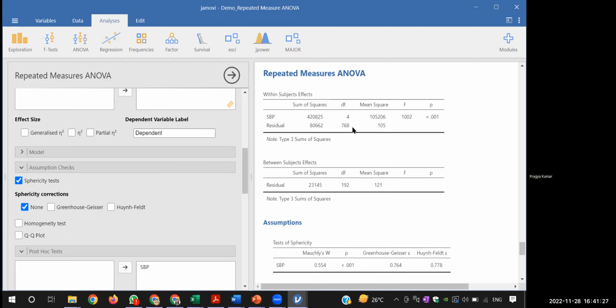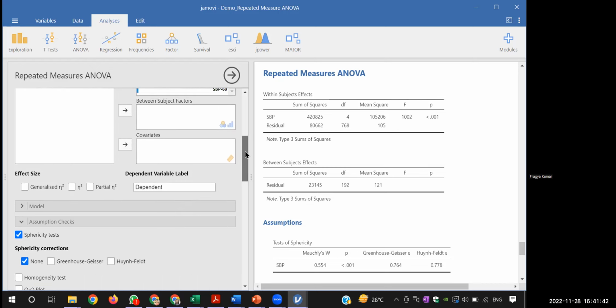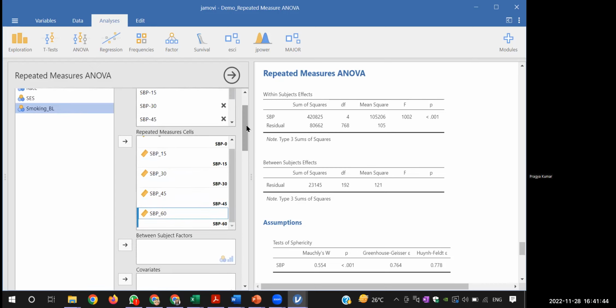So how has this 768 come? This 768 is the total number of repetitions. If I take the total sample size here, maybe 193, you multiply 193 by 5, because there are 5 measurements here.